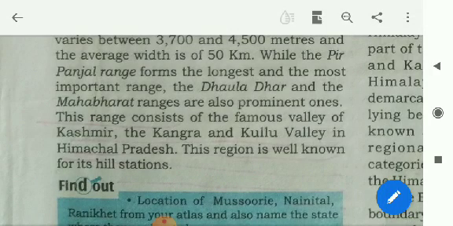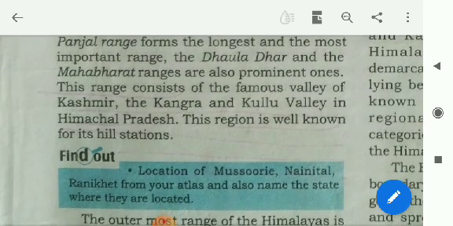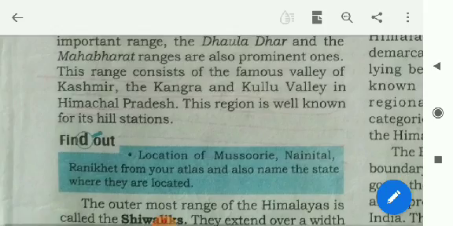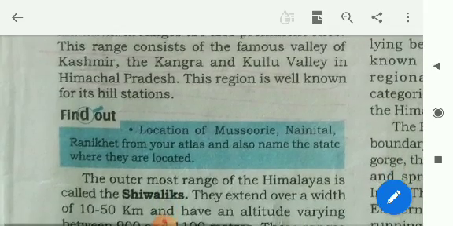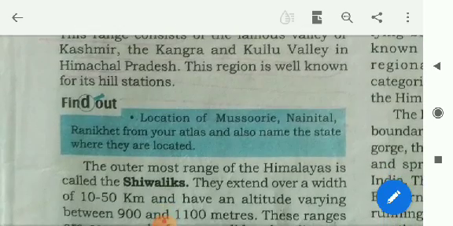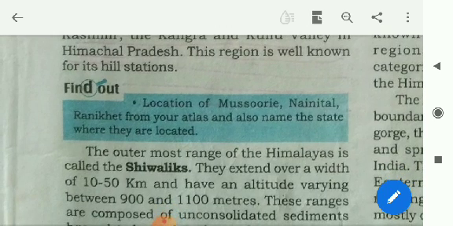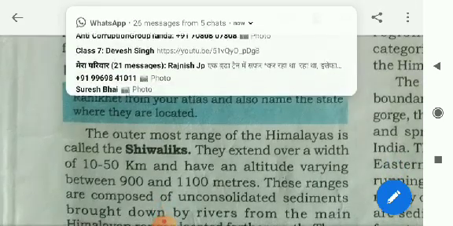While the Pir Panjal range forms the longest and the most important range, the Dhauladhar and the Mahabharata ranges are also prominent ones. This range consists of the famous valley of Kashmir, and the Kangra and Kullu Valley in Himachal Pradesh. This region is well known for its hill stations.